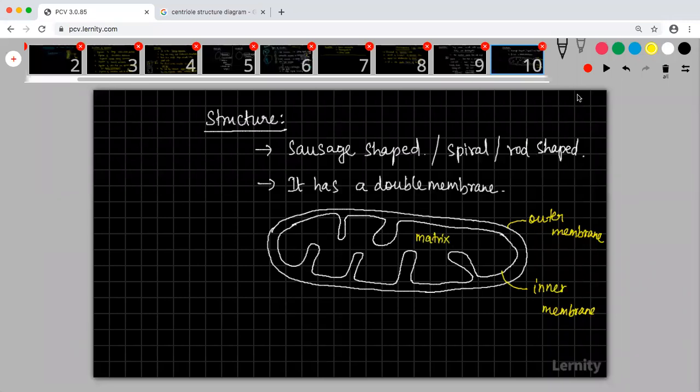This layer in between, we call it the intermembrane space. Are you guys able to understand? You have the inner membrane, you have the outer membrane, and then you have the intermembrane space, and then you have the central area, called the matrix. Okay, so I'll just show you the diagram of mitochondria.